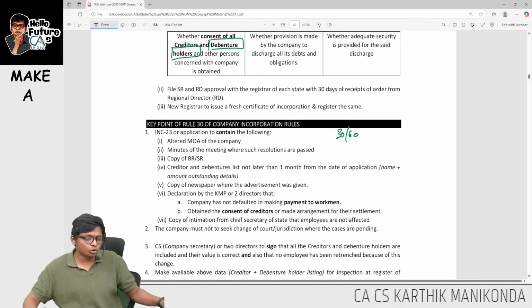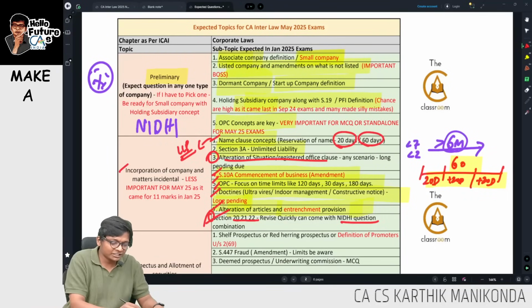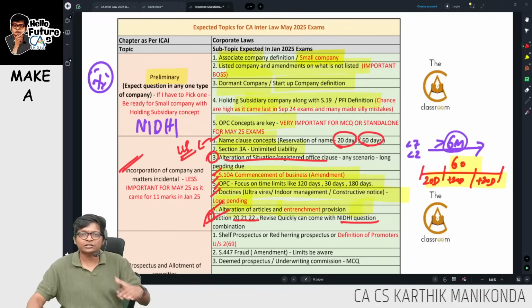This timeline alone you go through, guys, because I want to keep this marathon very short and only focus on the important points. So with this we are done with the incorporation chapter. Let's go for the next one.